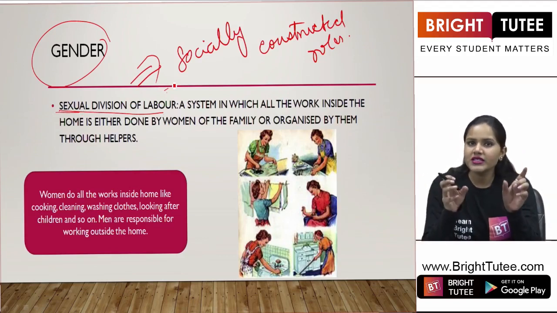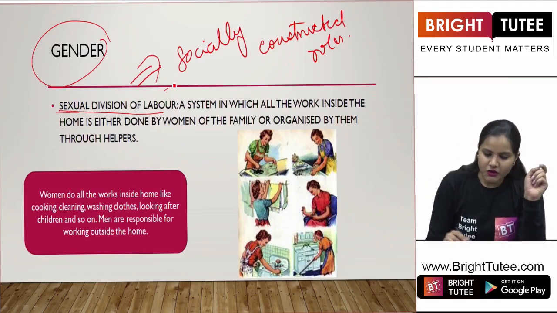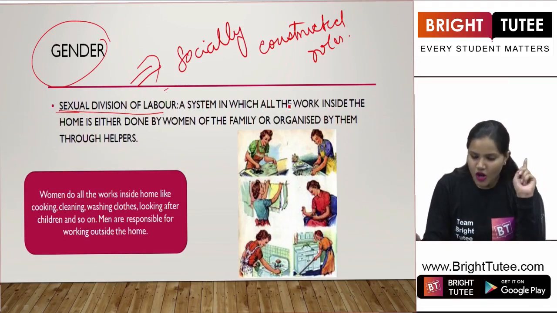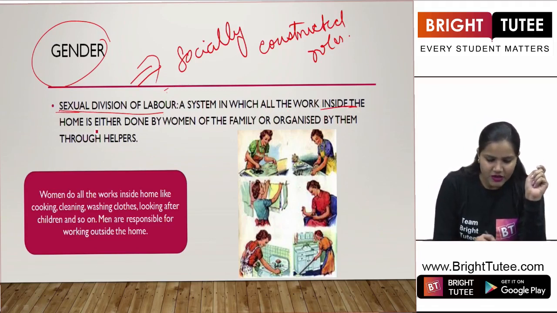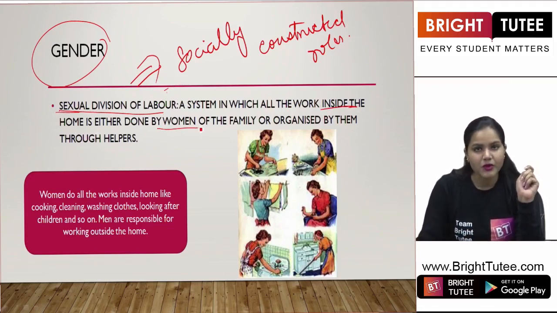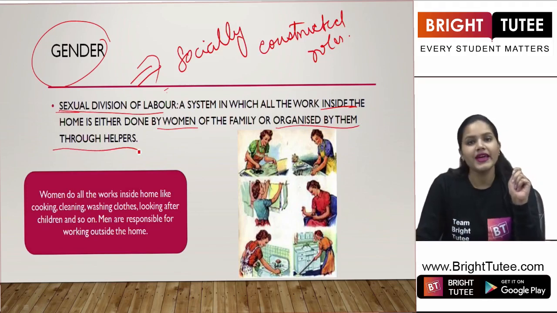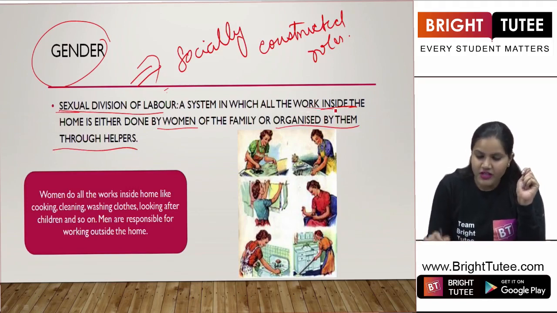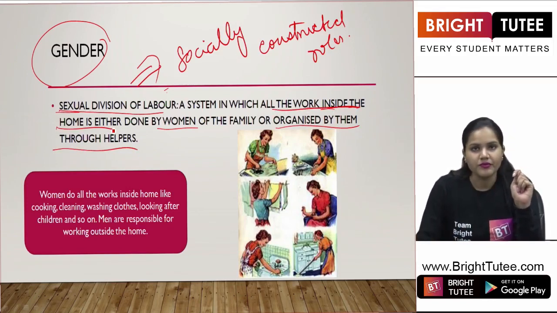So, let us try to understand the term here, that is sexual division of labor. It is a system in which all the work inside the home is either done by women of the family or organized by them through helpers. So what are we seeing? Again, concentrate on the keywords here: the work inside the home.